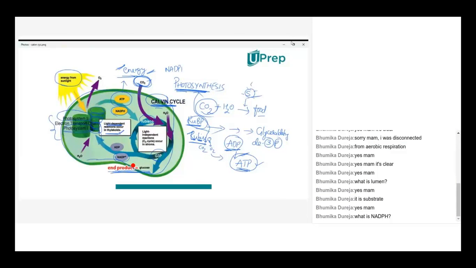It's like when I'm using the word energy currency. So currency, if you take, you will be having various kinds of denomination notes, isn't it? You will have 2000 denomination note, 500 denomination note, isn't it? The same way, when you take the energy of a cell, you'll have ATP, you'll have NADPH like this. ATP stands for adenosine triphosphate and NADPH stands for nicotinamide